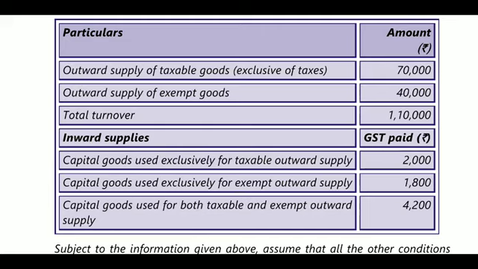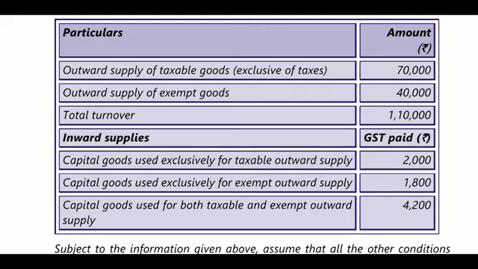Next, inward supplies. Capital goods used exclusively for taxable outward supplies, that is 2,000. Capital goods used exclusively for exempted outward supplies, which will not be taken, 1,800. Next, capital goods used for both taxable and exempted outward supplies, 4,200.